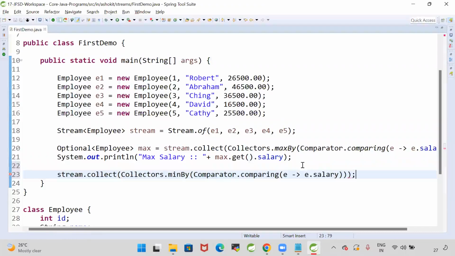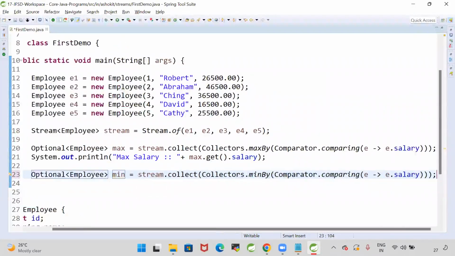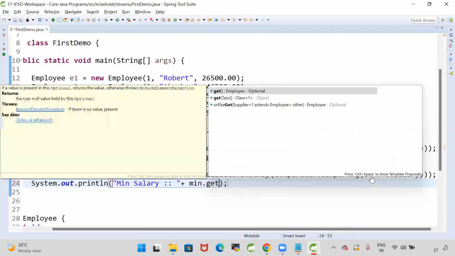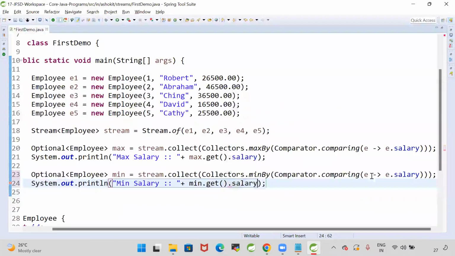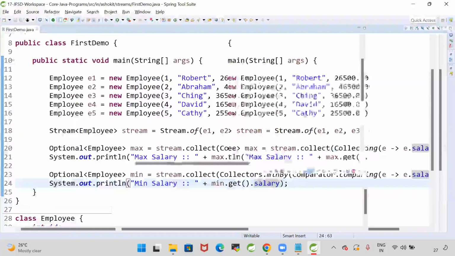The min by function is going to compare each employee available in the collection and will return the employee who is having the minimum salary. What is the return type? Optional object. So system.out.println, min dot get dot salary, we are getting the minimum salary.